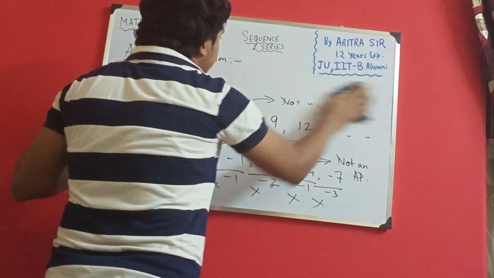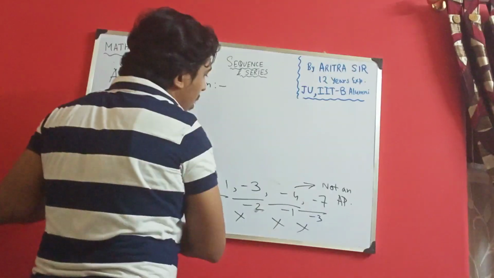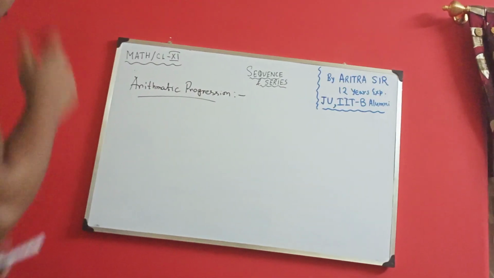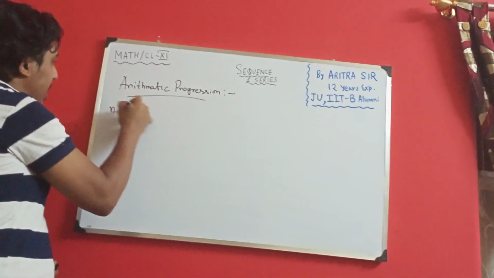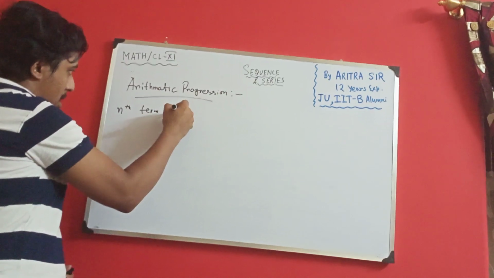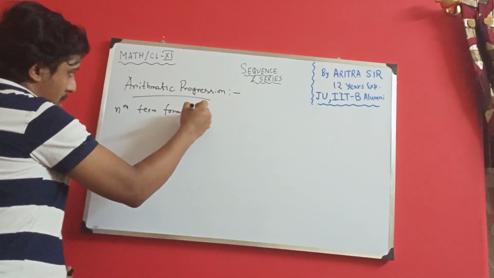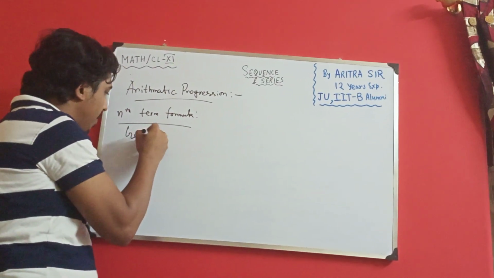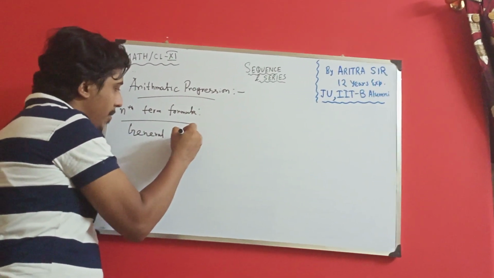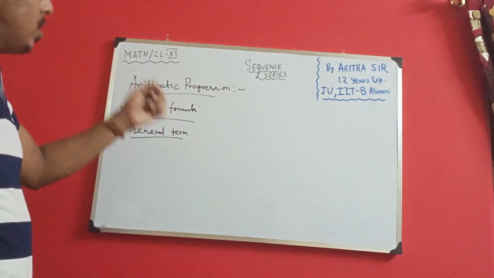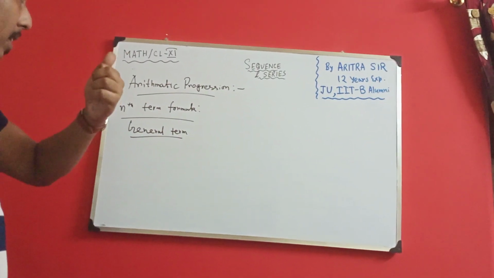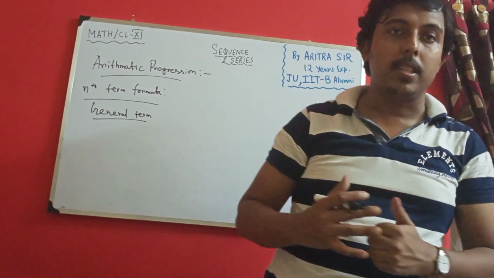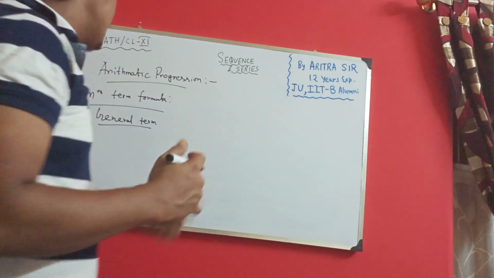Write down the very basic 2 formulae of arithmetic progression. What are the formulae? Nth term formula. Nth term formula is also termed as general term. Just to discuss it, I say one thing. If you understand similarity, then mathematics is very easy for you guys. So we just need to understand the similarity.